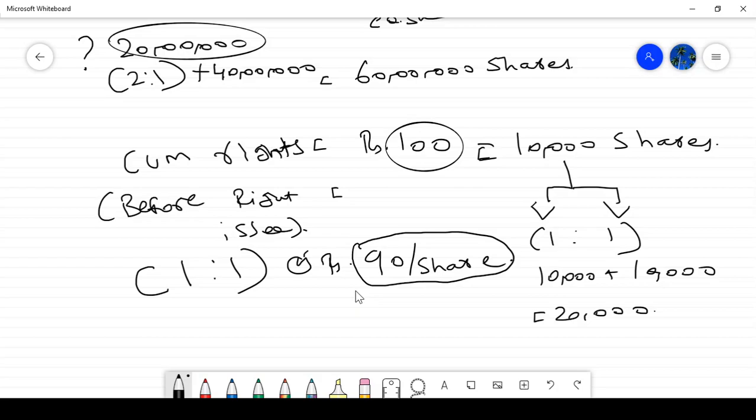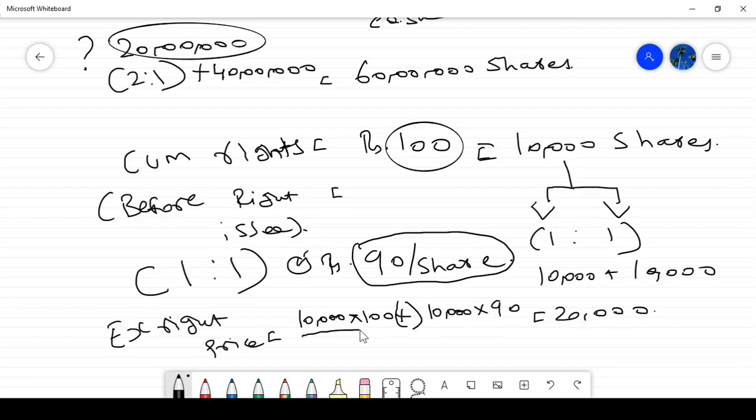It is nothing but, 10,000 shares initially I am having, and the market price is 100 rupees. And assume full rights issue is accepted. So 10,000 into 90 is the purchase price.